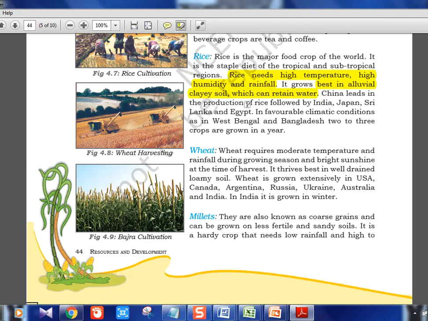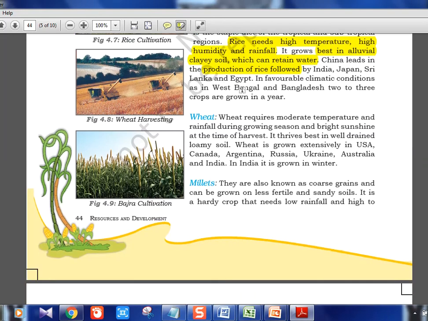China leads in the production of rice. Okay, like I told, it has less arable land, but still China is the leading one. Even the Indochina region, like Cambodia, Myanmar, Thailand, that region is called Indochina. There it's called the rice bowl of the world also.